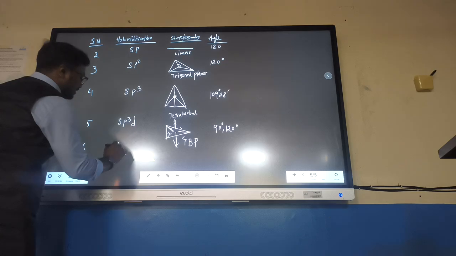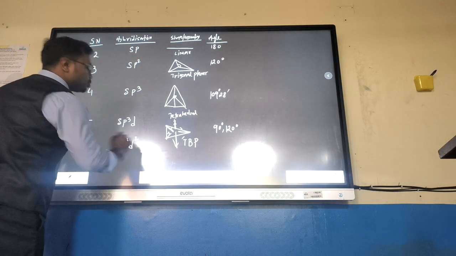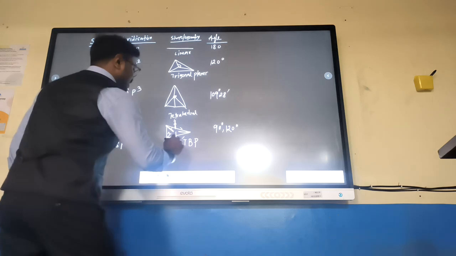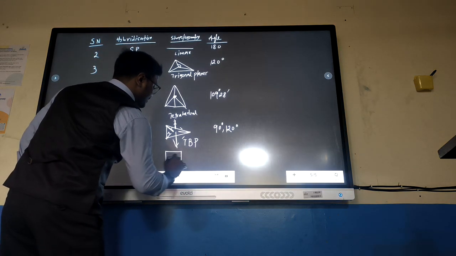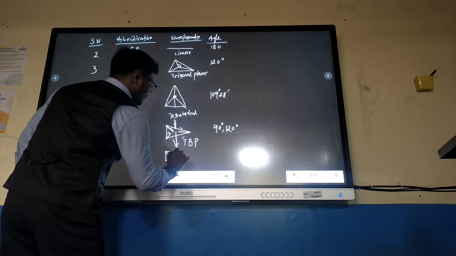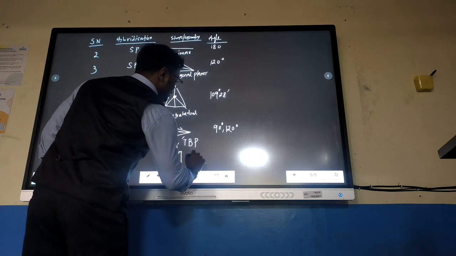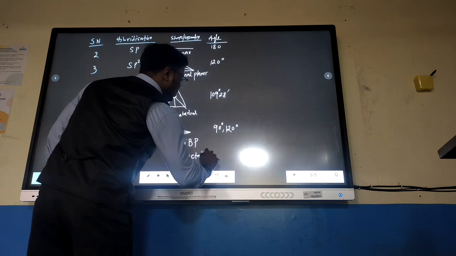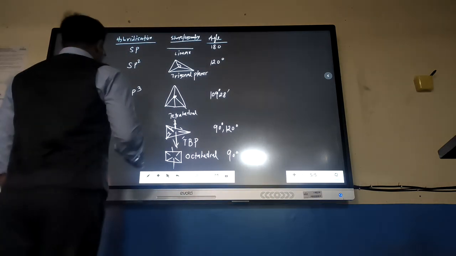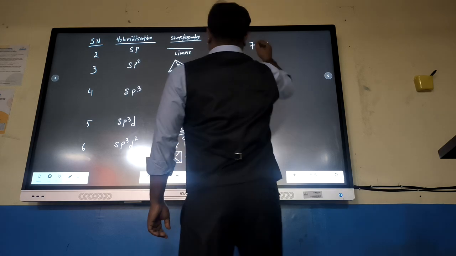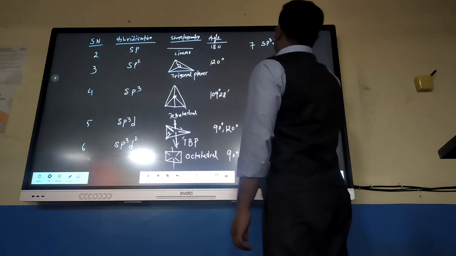If 6, it is considered as sp3d2, and it has the shape like this. This is considered as octahedral. Angle is 90 degree. And if we take 7, it is sp3d3.